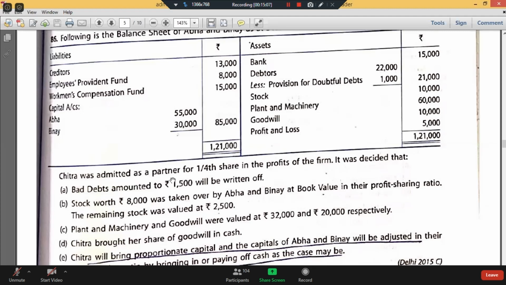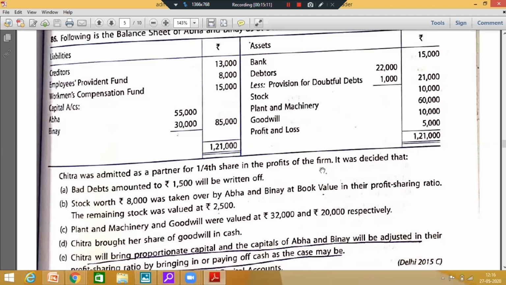Chitra is admitted as a partner for 1/4 share in the profits of the firm. It was declared that bad debts amounted to 1,500. So what will be the journal entries for bad debts? You can be asked the journal entries as well. I want the journal entries, 2 journal entries for bad debts.